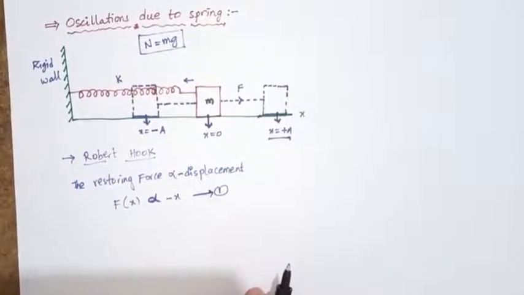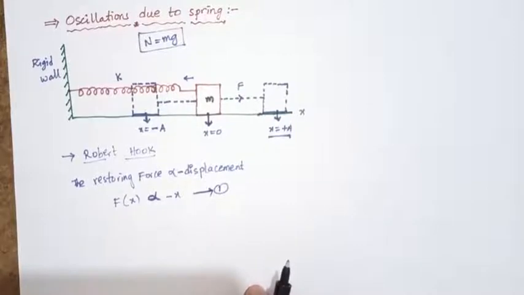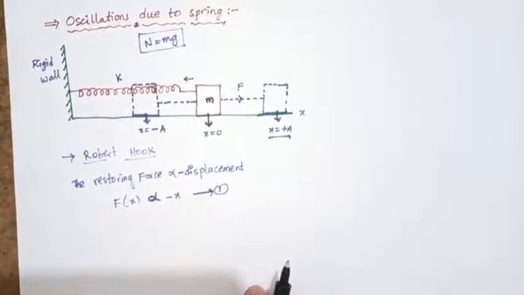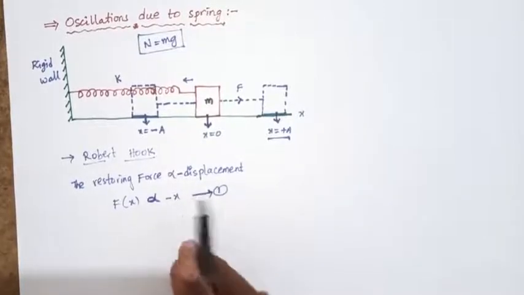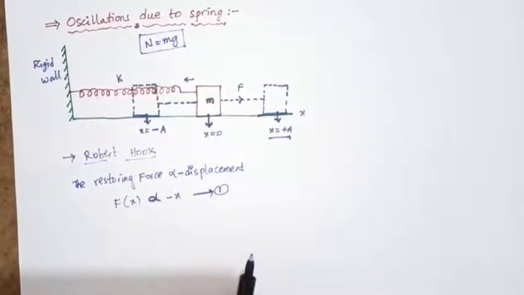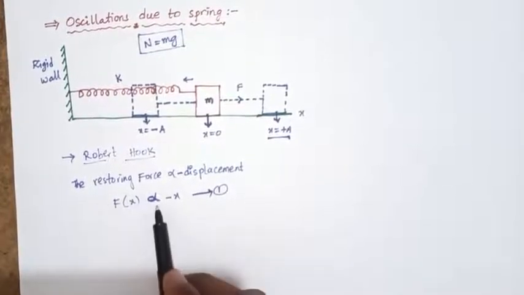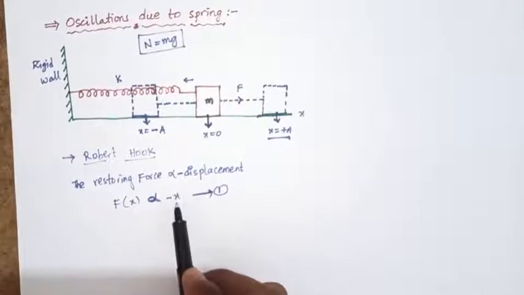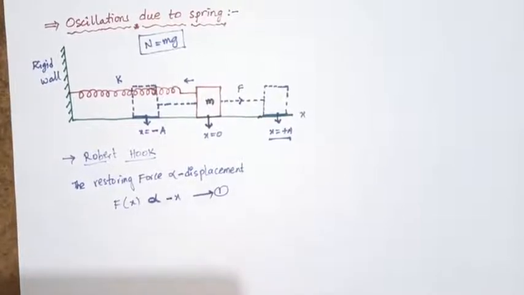We studied Hooke's law in the topic of mechanical properties of solids, where stress is directly proportional to strain of any solid. Here the force is directly proportional to the displacement and in the opposite direction.